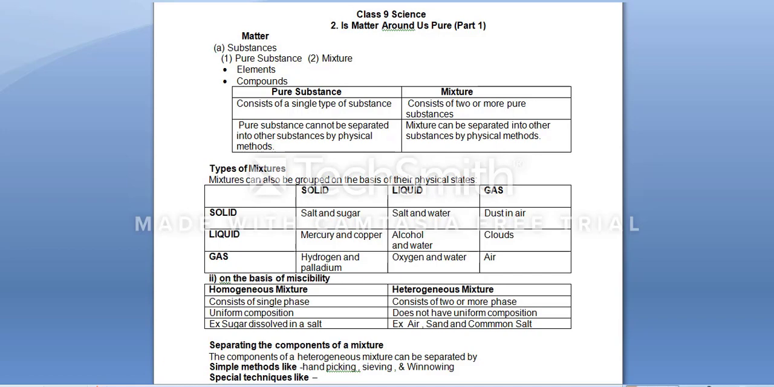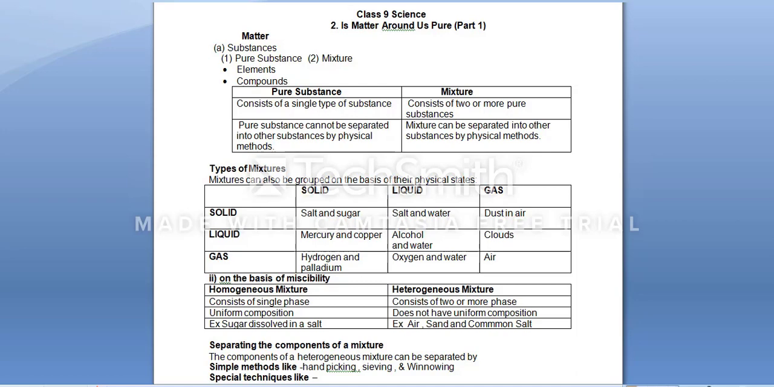So let's get started. Matter contains substances. Substances are of two types, pure substance and mixture. Pure substance contains elements and compounds. So now we are going to differentiate between pure substance and mixture.